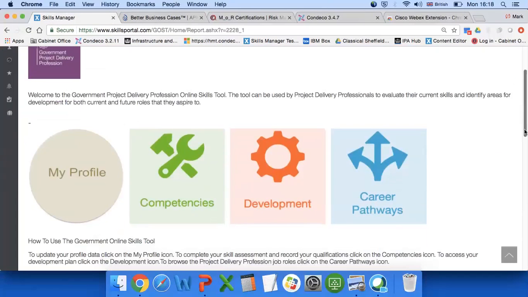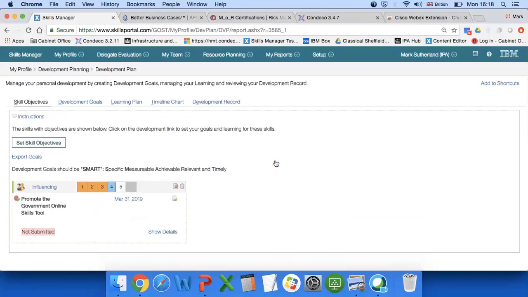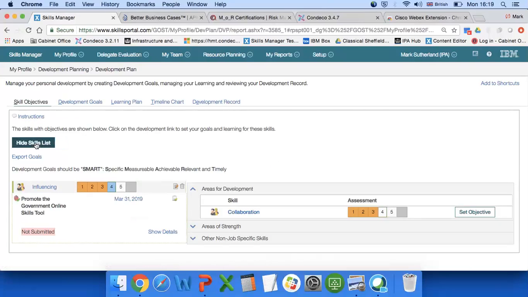The final area of the GOST tool is the development, and being able to build a development plan for you. One thing you can do, the first step, is set skill objectives. These are specific against the competencies. When you click on set skill objective, the first thing it does is bring up any areas for development. So in this example, it's two, one around collaboration, and the other, which I've got a very rough and ready example, around influencing. It's about promoting the GOST tool.